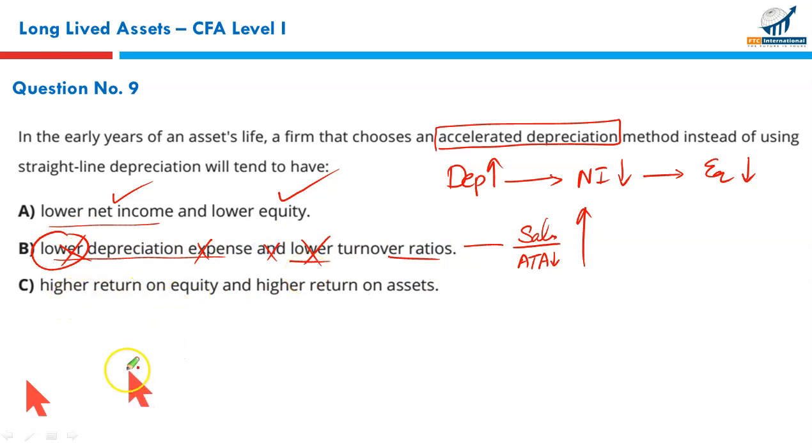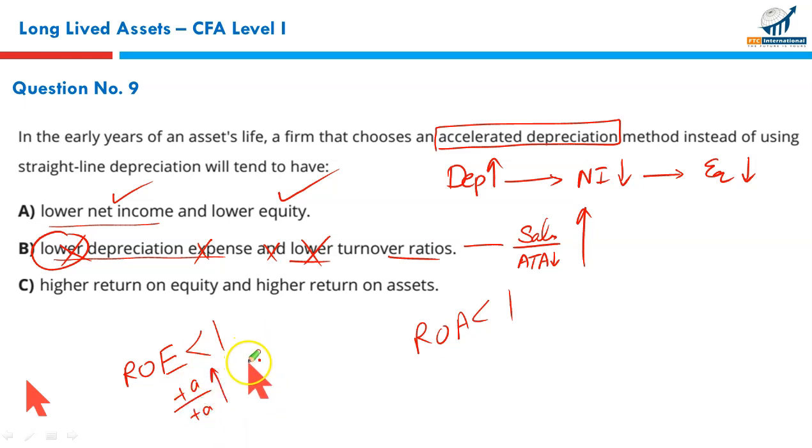Next is the higher return on equity and return on assets. We have just agreed that in almost every case, return on equity is less than 1. Why? Because return on equity is your income upon average equity. Income would be less than equity, in most of the cases. So whenever the ratio is less than 1, any same number added to the numerator and denominator will cause the ratio to improve. And any same number deducted from the numerator and denominator will cause the ratio to fall. Same is true for return on assets.